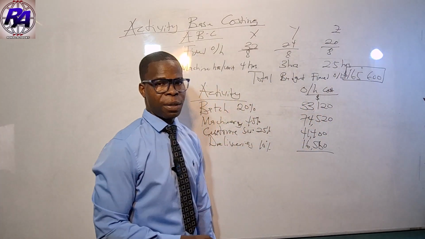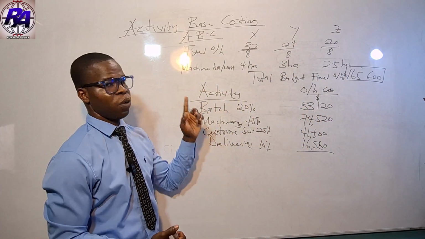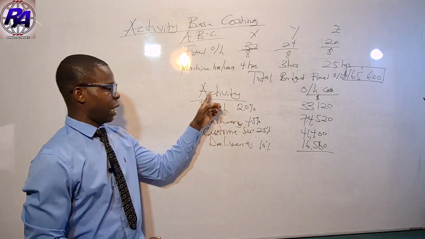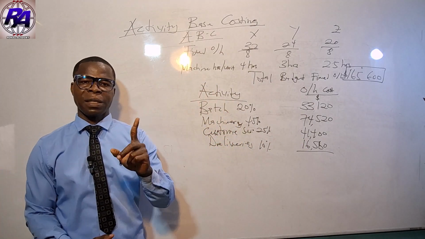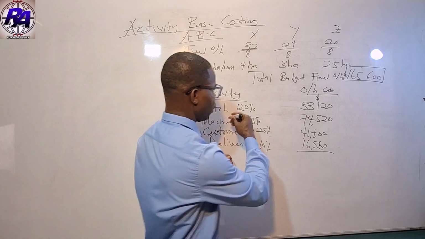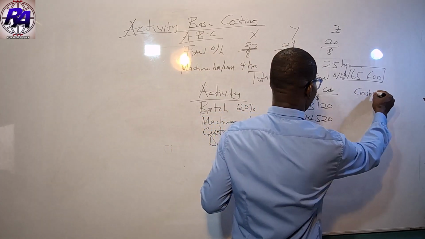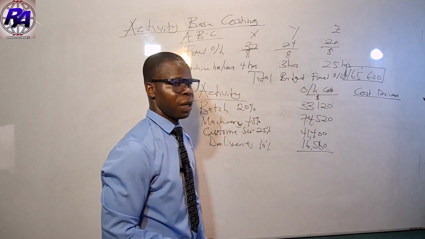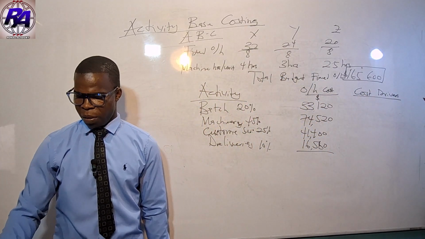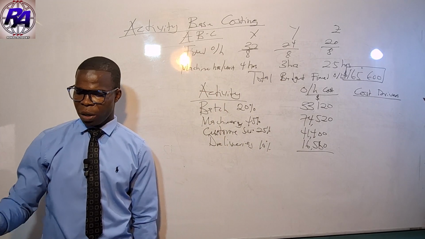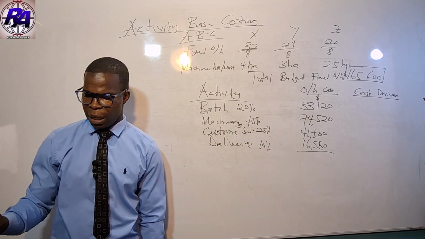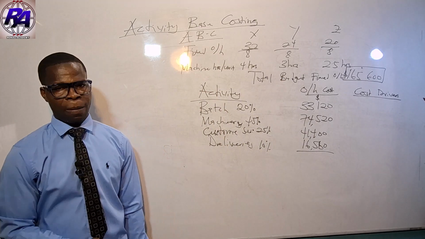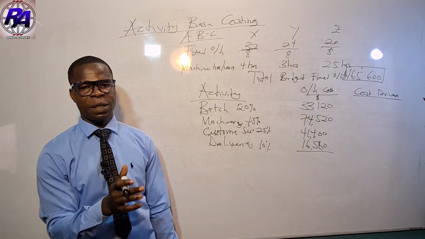Now, do you remember the steps? The first one is to identify the activities. So these are the activities in the question. The next thing is to identify for each of the activities their cost drivers. So let's go. If you look beneath the question, they said the following also relates to the activities of the company.